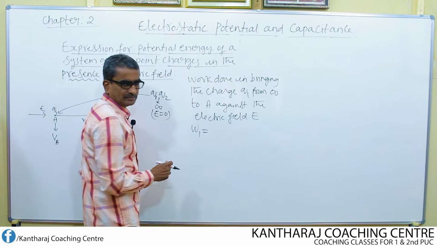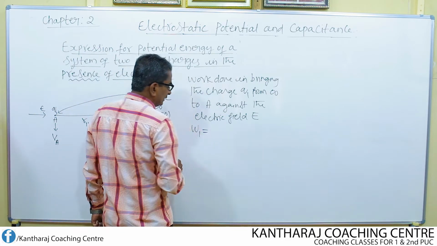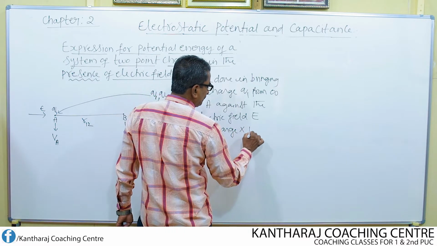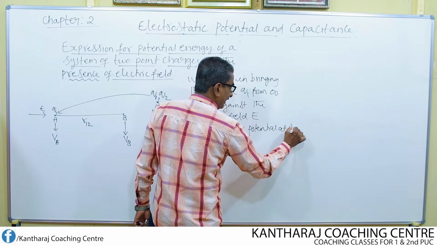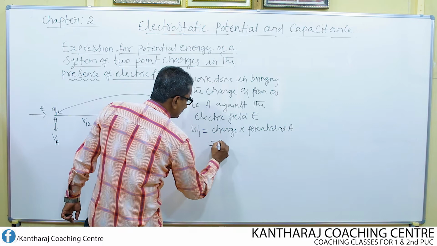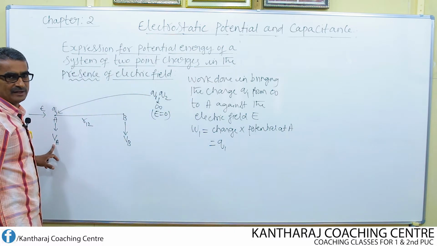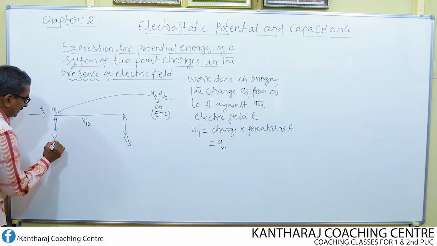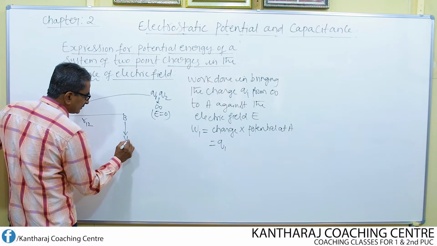This is not 0, field is there. W1 is equal to the charge which you are bringing multiplied by the potential at A. What is the charge? Q1. What is the potential at the point A? VA. Or else I can assume the potential at the point A as V1 and the potential at the point B as V2.